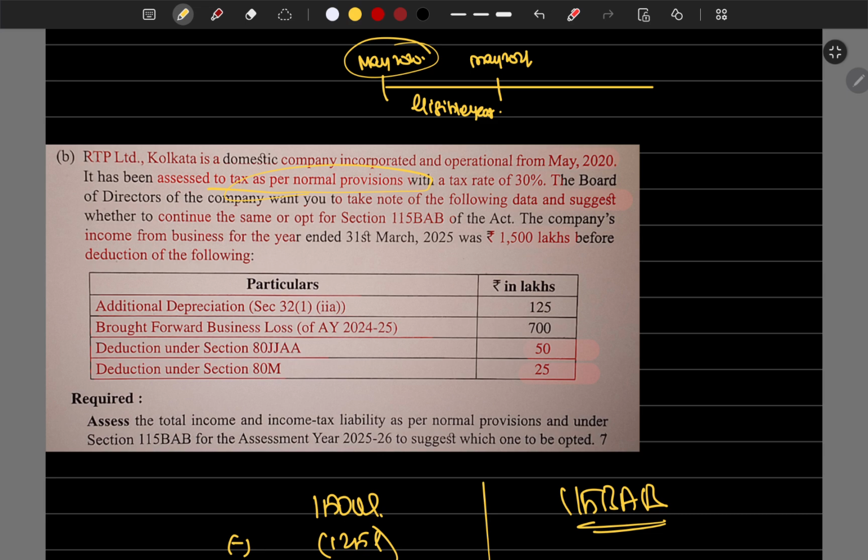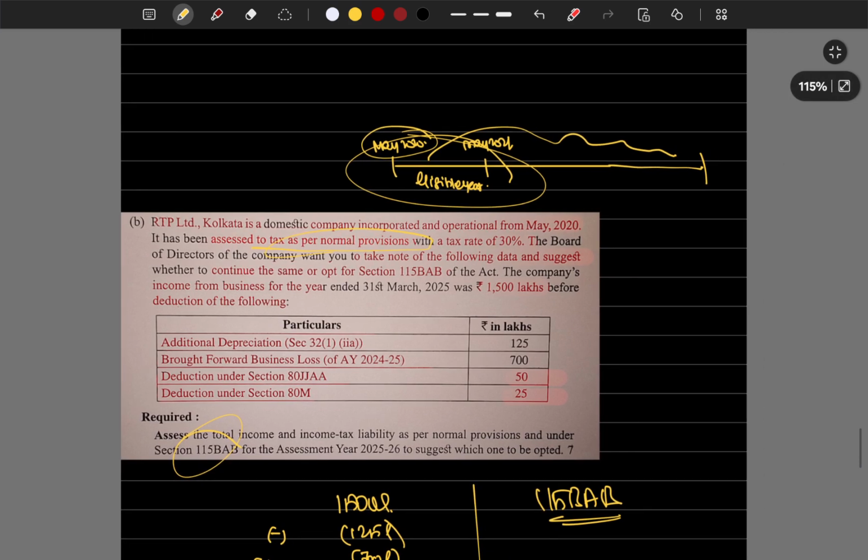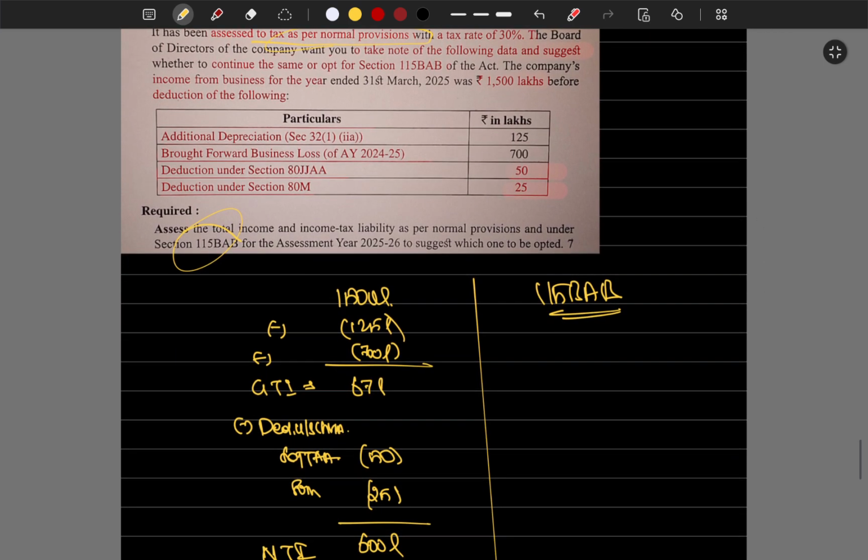They were eligible to opt for 115BAB then, but they have been assessed under normal provisions for almost the past 5 years. Now they are asking for a suggestion to opt. This is not allowed under the provisions of income tax, so they can't opt for 115BAB.